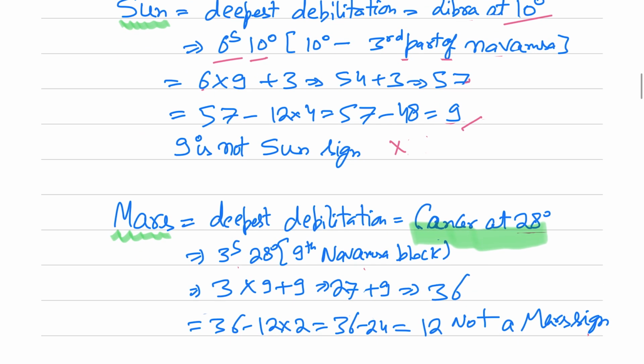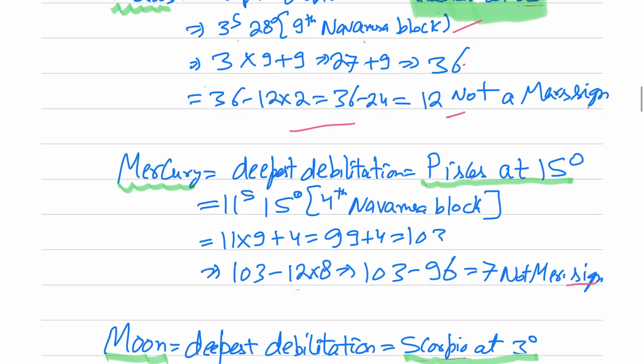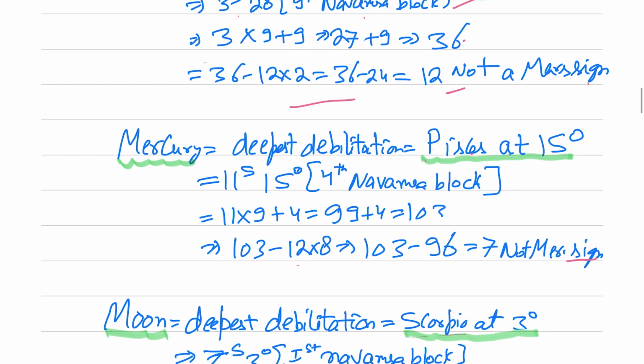Let's take Mars. Deepest debilitation is in Cancer at 28 degrees. So 3 signs, 28 degrees, and 28 is the ninth block. So 3 into 9 plus 9, that is 36, minus 24, 12. Again Jupiter's sign, not its own sign. Similarly Mercury's deepest debilitation is at 15 degrees in Pisces. If we calculate, it is 7, which is also not a Mercury sign.